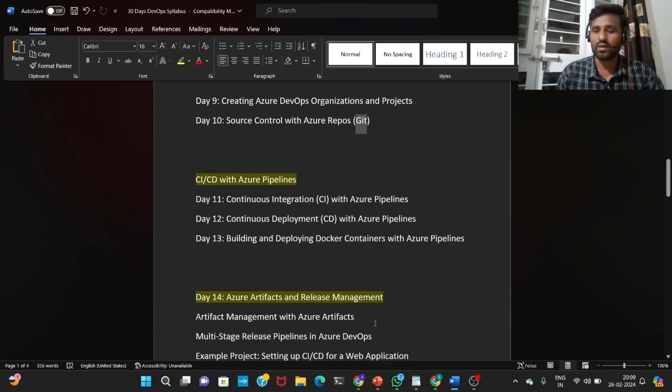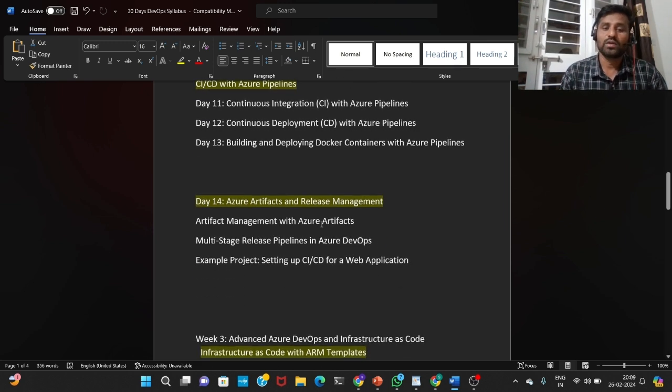And after that, day 11 to 13, I'm going to tell you about CI/CD with Azure Pipelines. On day 11, continuous integration, CI, with Azure Pipelines. So what is continuous integration, and how can we do that with Azure Pipelines? That I'm going to explain on day 11, and on day 12, continuous deployment with Azure Pipelines. And day 13, building and deploying Docker containers with Azure Pipelines. I would like to tell how we can deploy Docker containers with Azure Pipelines. First we'll build, and after that we'll deploy.